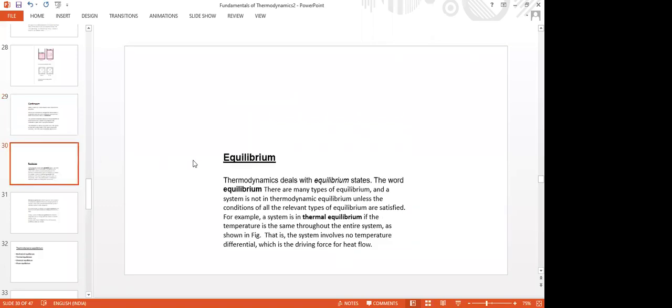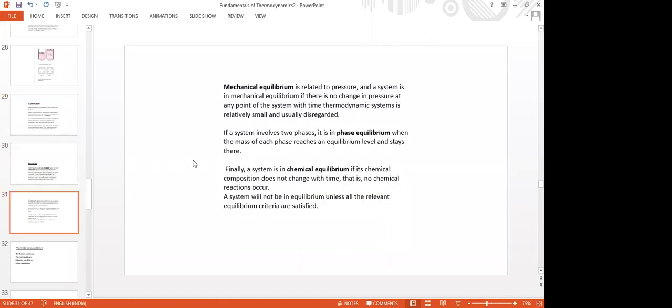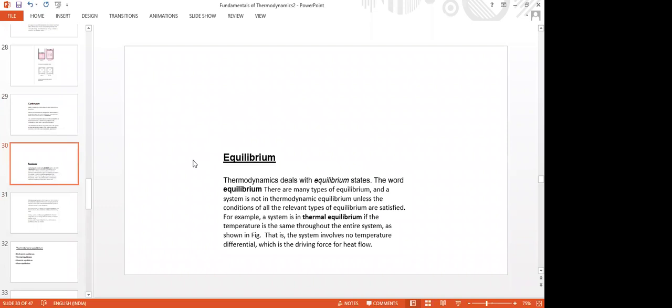Now, coming to the equilibrium definition. Just now we discussed thermal equilibrium. Thermal equilibrium is said to be the one where there is no temperature differential at any instant. That is thermal equilibrium. And there are several types of equilibrium. Pressure equilibrium is there, that means force equilibrium.